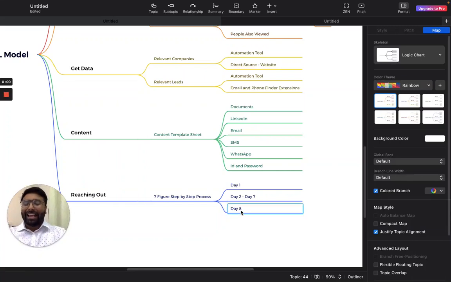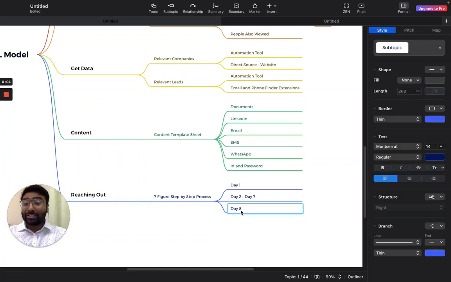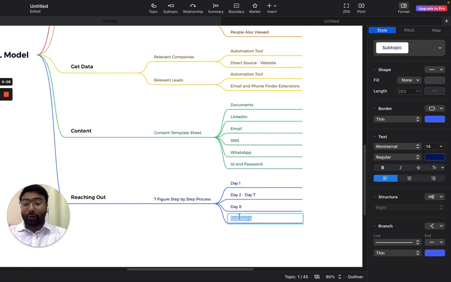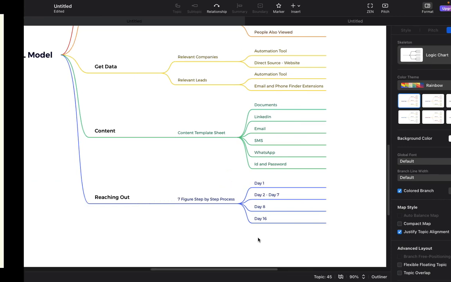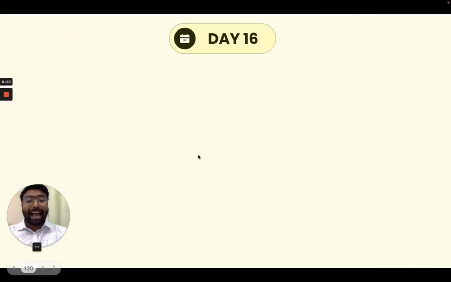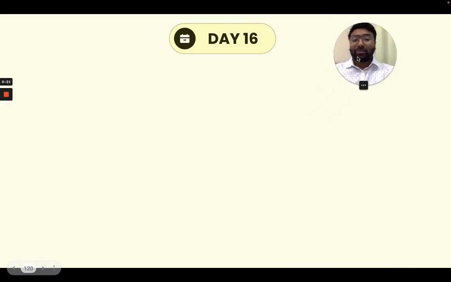So after doing activities for 8 days, let's look at the next process. We are now going to work for day 16. Yes, guys. After the 8-day activity, we'll wait for another 8 days for the clients and the relevant people that we have reached out to take an action. Okay, so let's look at what are the things that we are going to do on day 16.